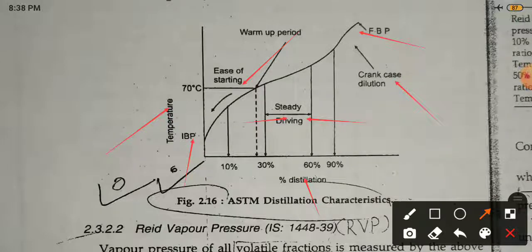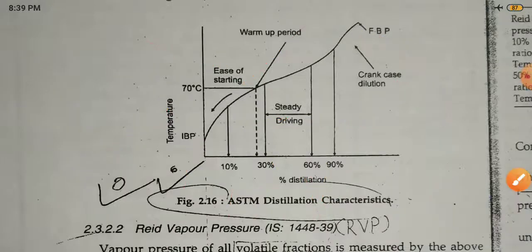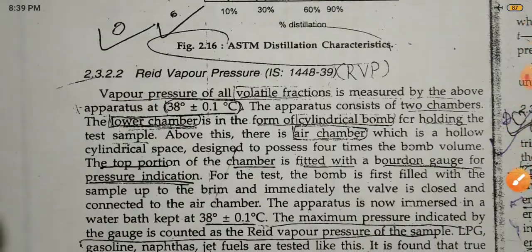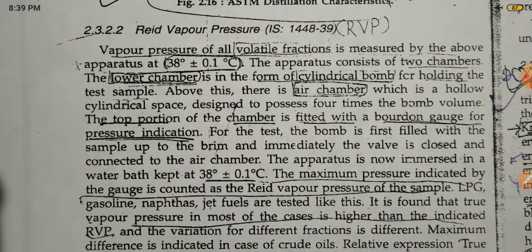The points 10, 30, 60, 90 are all marked. Now the revision part for Reid vapor pressure.